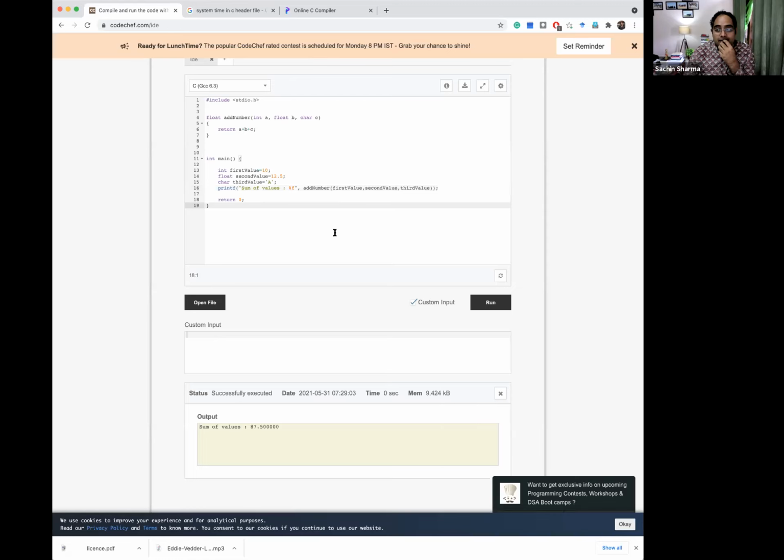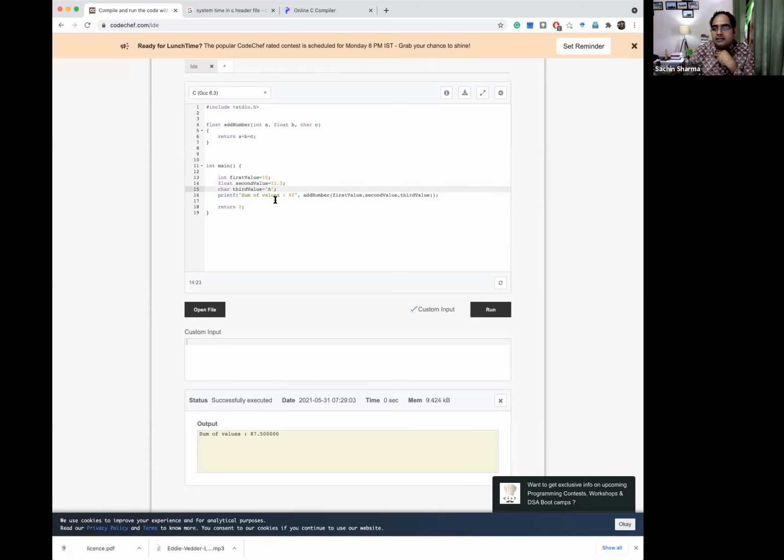Okay. Somebody is trying to answer. Okay, I will explain to you. We have the integer value 10. We have the float value 12.5. So the total value becomes 22.5. But for the rest of the value, when we are adding a, what is the value of a? It is 65. So why is it taking the value 65? Or why is it not creating an error? Because a is a character and we are adding it to an integer and a float.